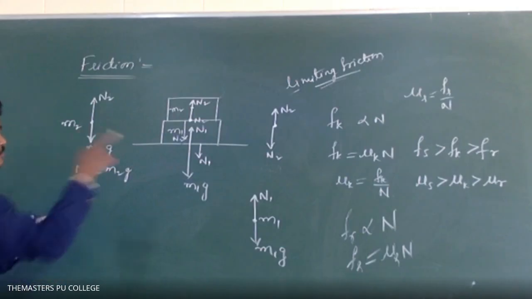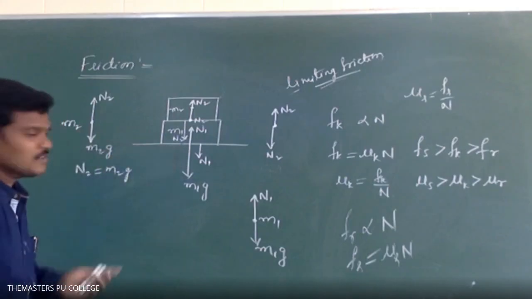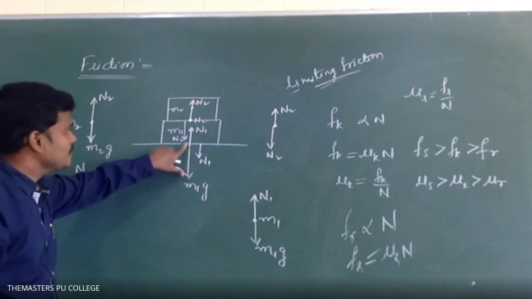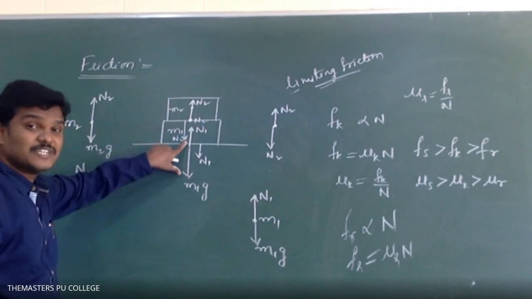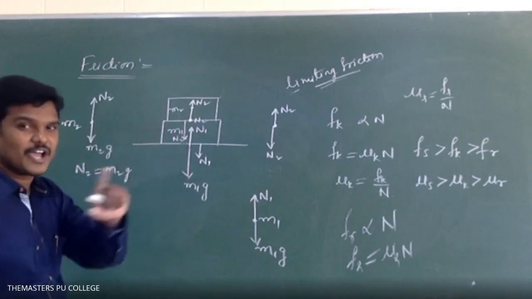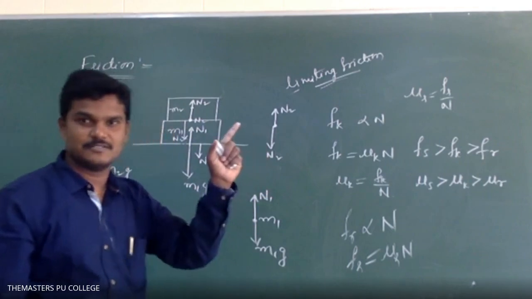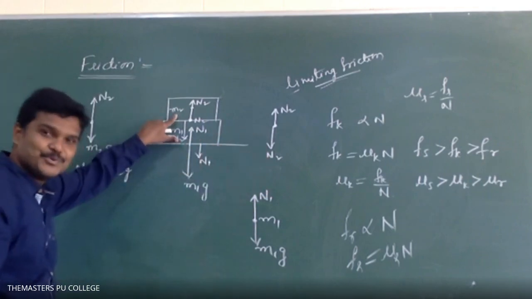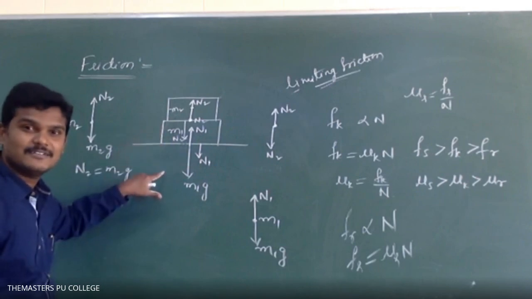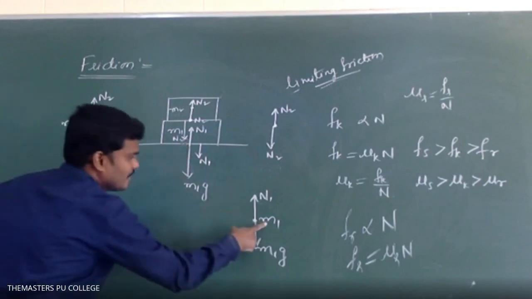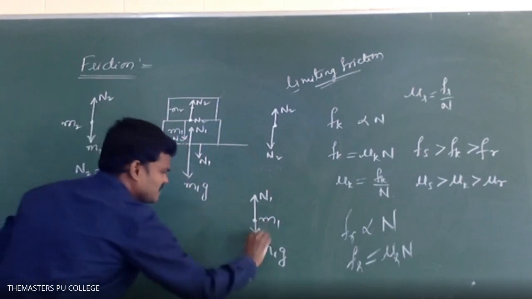Coming to M1. See, N2 is what? Force exerted by, tell me the name. N2 is the force exerted by the second block, by M2 on M1. Then on M1, M1G is down, and one more is there, N2.